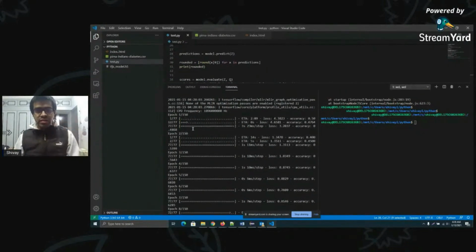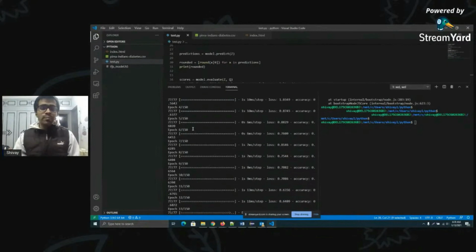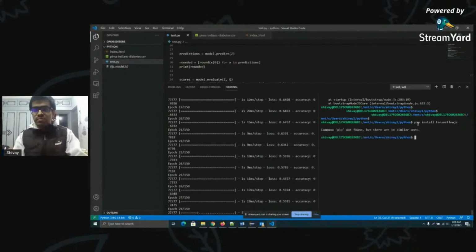I'll just wait for it. So while it is training, what you can additionally do is pip install tensorflowjs, because this is a Python package that you will require to use the TensorFlow.js converter. I'll have to use pip3, so just use pip3 install tensorflowjs, and then you can utilize that.